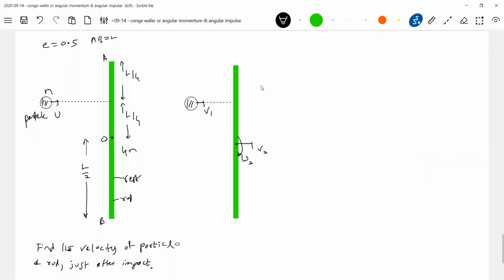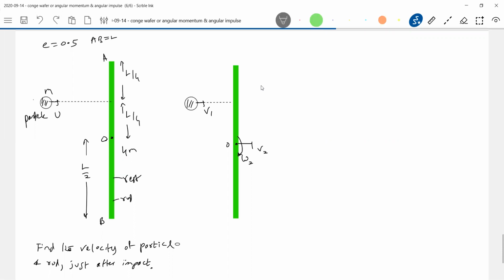But sir, in the previous problem we have shown that if the particle gets stuck to the rod, you should consider angular momentum about the center of mass here. The particle will not get stuck to the rod, and if the rod is set free to rotate, what happens? It will rotate about its own center. But sir, you only said the rigid body will rotate about center of mass. You see, if particles get stuck, what will happen? The center of mass of the system will not be at the center of the rod. Your particle will not get stuck. In elastic collision e is equal to 0.5.